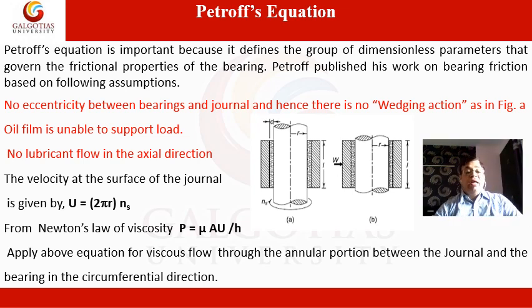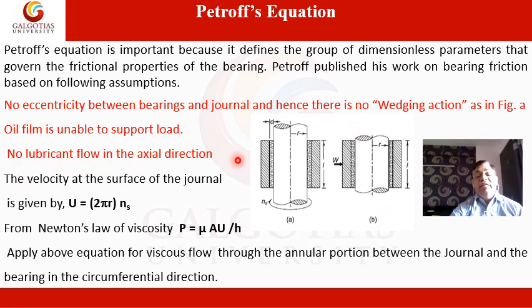The assumptions are: first, no eccentricity between bearing and journal, and hence there is no wedging action in this figure. No wedge is created here, you can see in this figure. It's completely uniform. This is an oil lubricant of uniform cross section. The oil film is unable to support the load. So basically this is suitable only for light load, but in practice the shaft carries heavy load, so the Petrov equation is not supporting. No lubricant flow in axial direction.